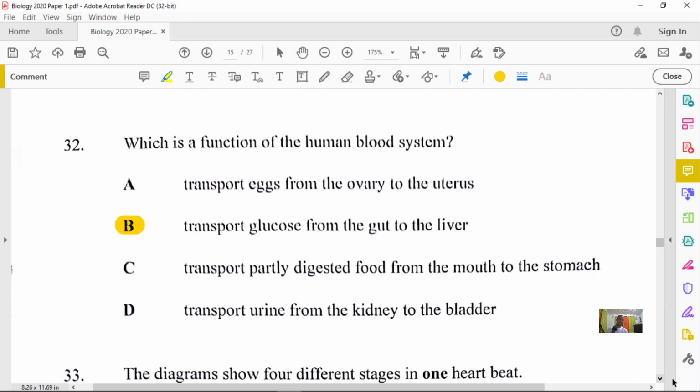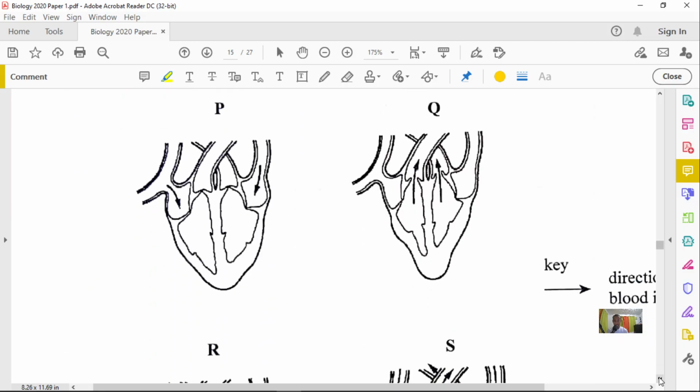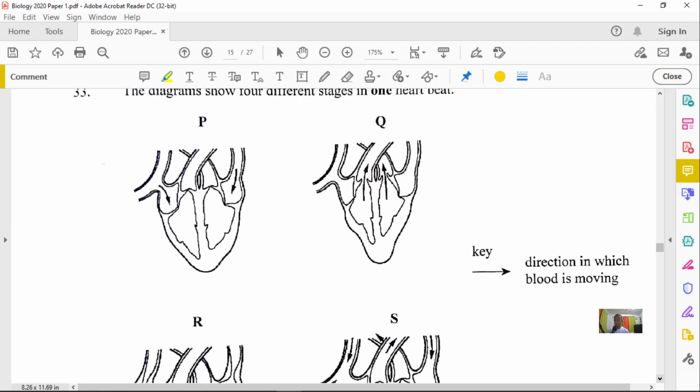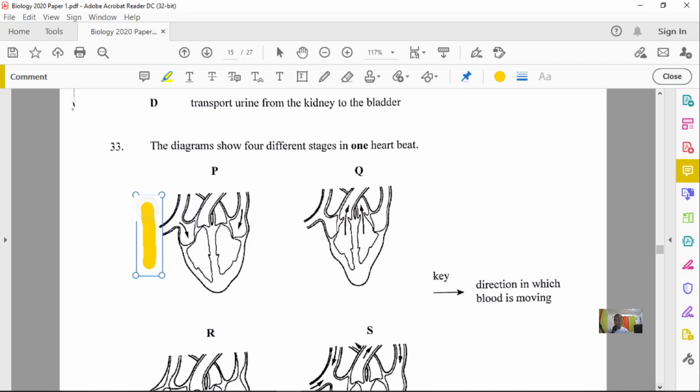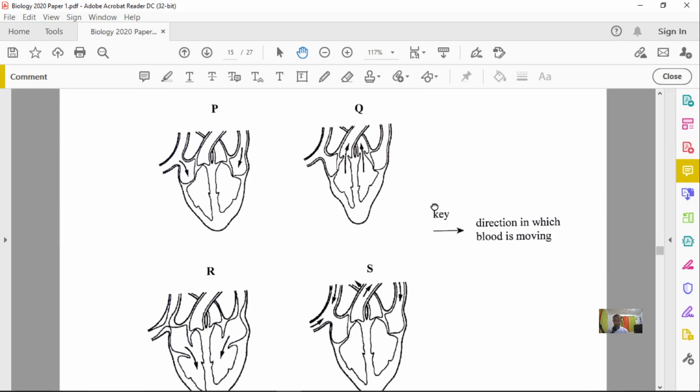All right, let's go into question number 33. Question number 33 is saying that the diagrams show 4 different stages in one heartbeat. I think I need to go into that a little bit more. Okay, awesome, so you can see everything at once. All right, so we should be good to go now. Look at it carefully, I want to show you all of them.